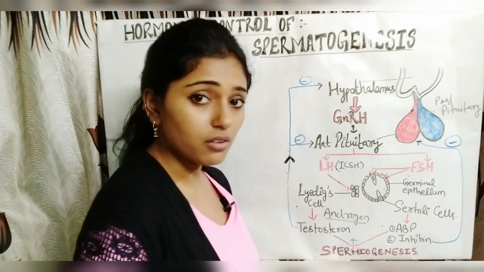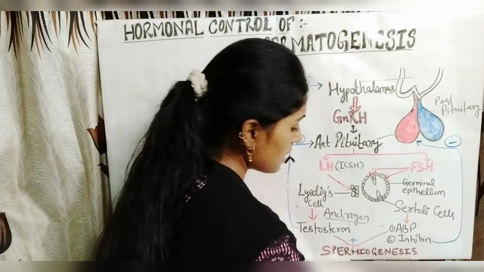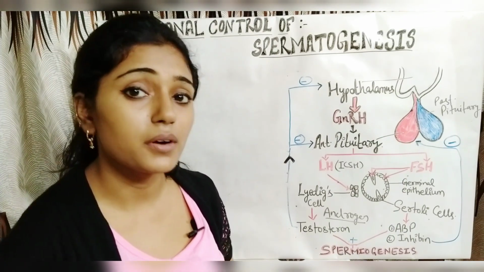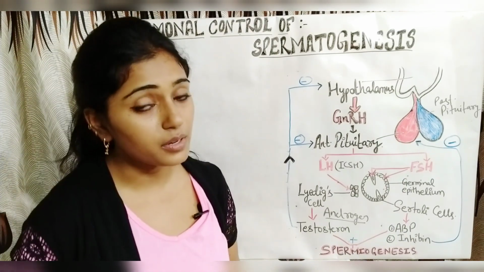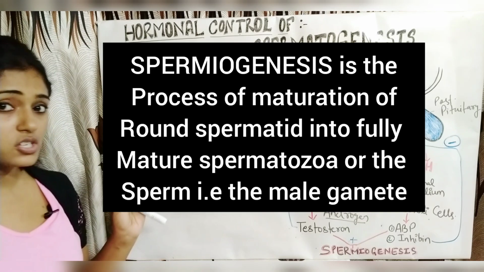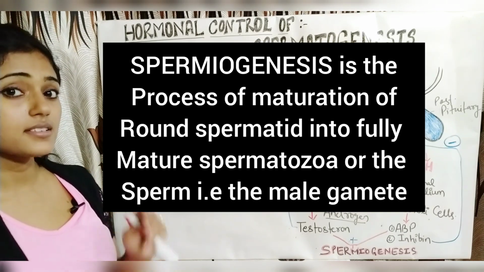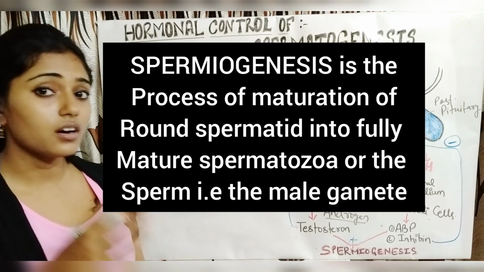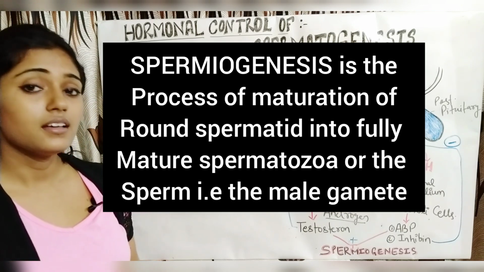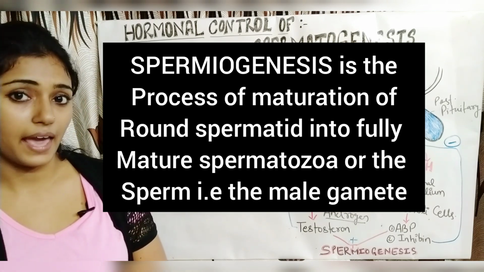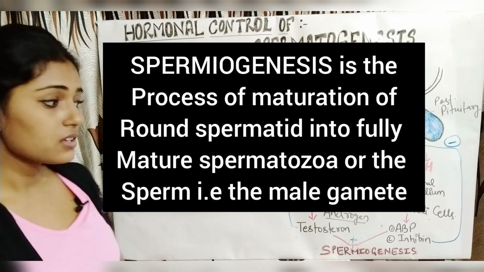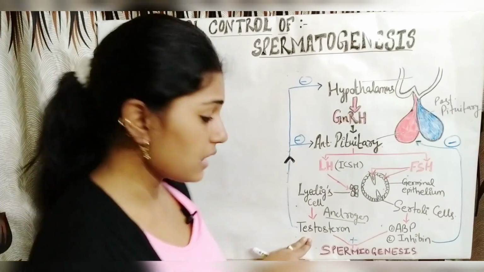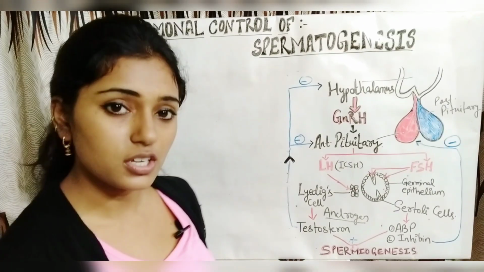The testosterone further helps in the process of spermiogenesis. What is spermiogenesis? Spermiogenesis is the process of maturation of the round spermatid into a fully motile spermatozoa. So testosterone helps in the process of spermiogenesis.